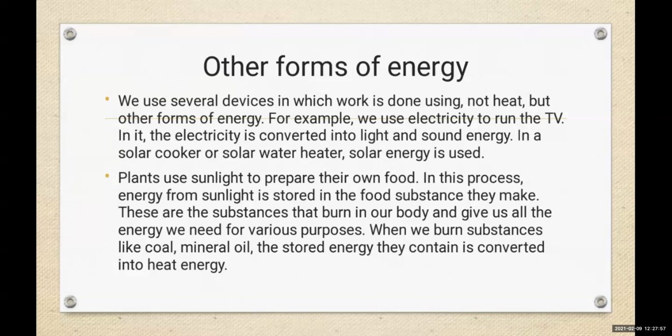In a solar cooker or solar water heater, solar energy is used. Now see, in a solar cooker or solar water heater, what is used? Solar energy is used.